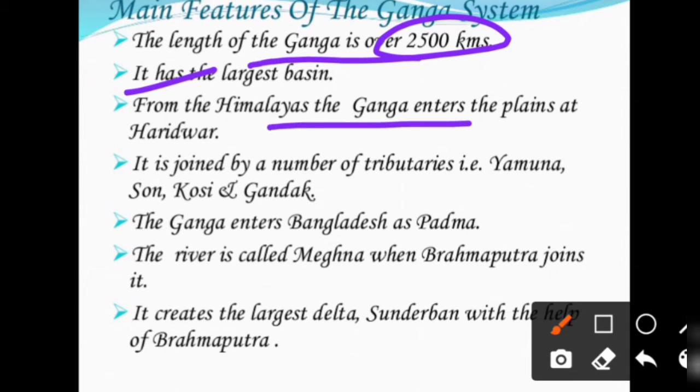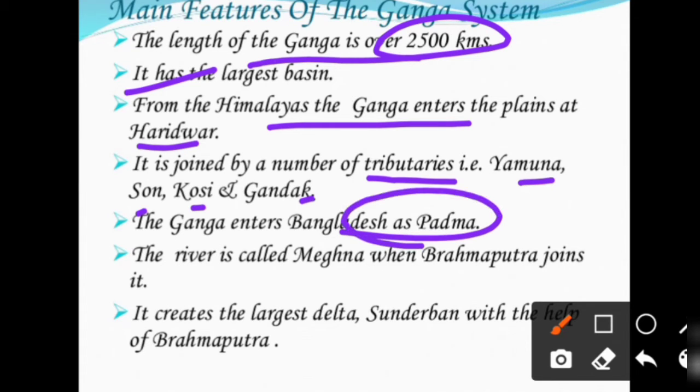The Ganga enters the plain at Haridwar. It is joined by a number of tributaries: Yamuna, Son, Kosi, and Gandak. The Ganga enters Bangladesh and is known as the Padma. The river is called the Meghna when the Brahmaputra joins it. It creates the largest delta, known as the Sundarban Delta.